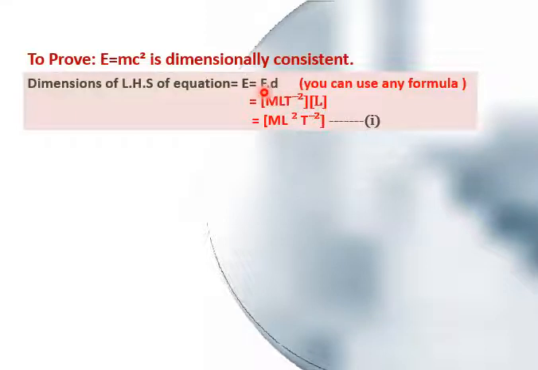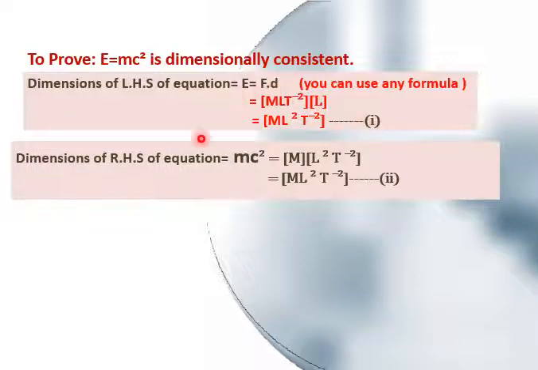For force, as you have already calculated, the dimensions are MLT minus 2, and for distance or displacement, this is length, because distance has the unit of meter, so the dimensions are L. After solution, it is ML square T minus 2. This is equation number 1.